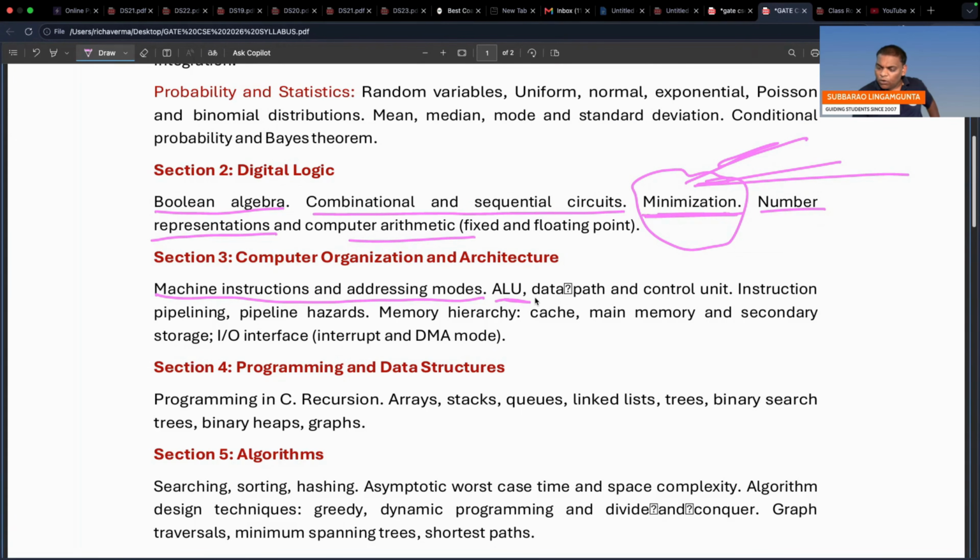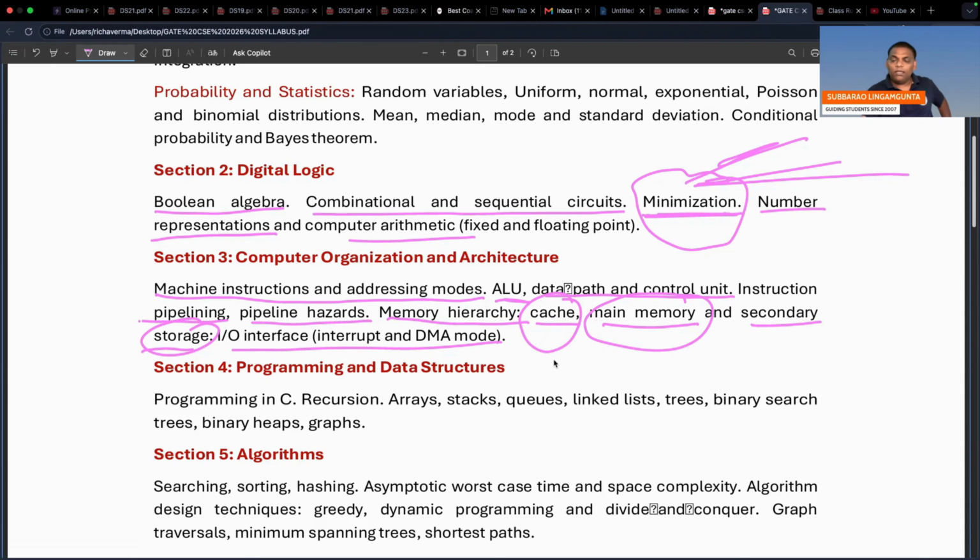Data path and control unit, instruction pipelining, pipeline hazards, memory hierarchy. Next one is cache, main memory and secondary memory, IO interface, right? See this one, cache and main memory, secondary storage. In 2026, he mentioned the names, only names, cache memory, main memory.